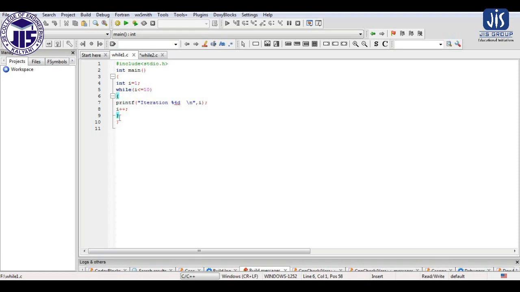And this parenthesis basically represents the body of the loop, within which we perform the increment operation. Here this condition is true, that's why this body of the statement will execute multiple times, and every time the value of I will increase. We have initialized the value of I as 1, and after every execution the value of I will increase by 1. So let us execute the program and see what output we are getting here.